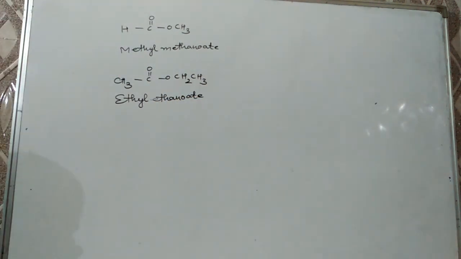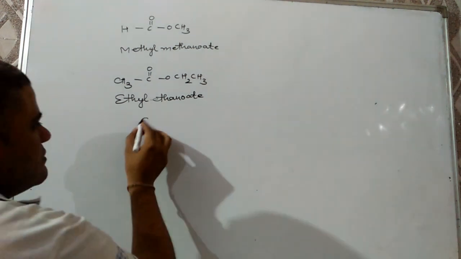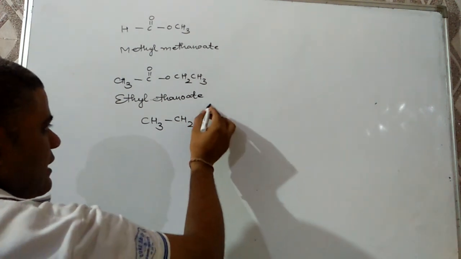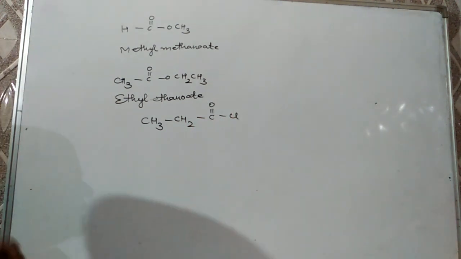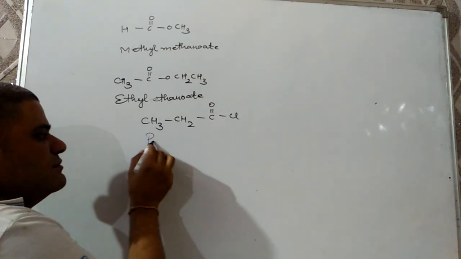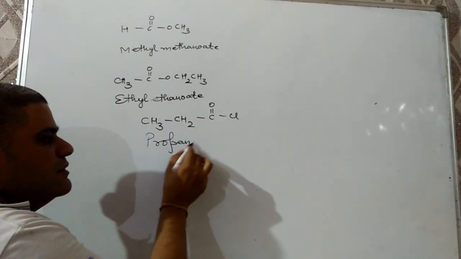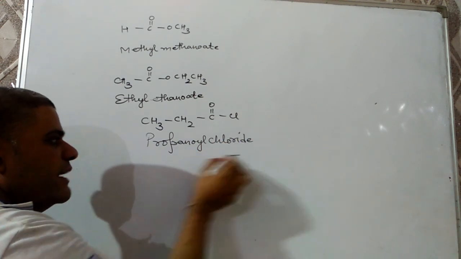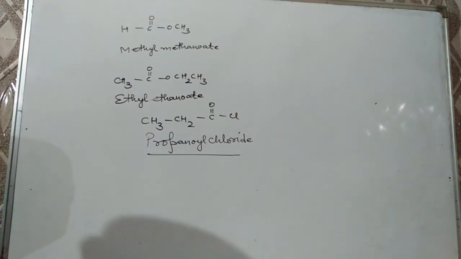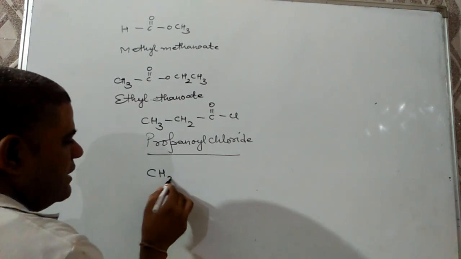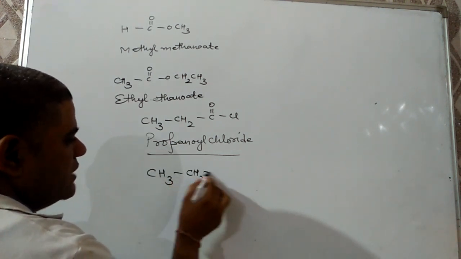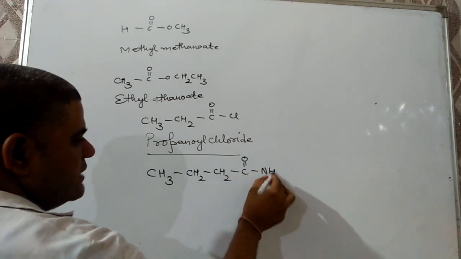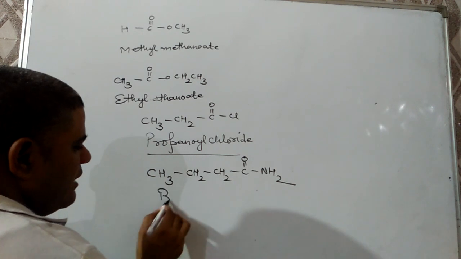Next is acid chloride, CH3, CH2, CO, Cl. Then its name will be propanoyl chloride. Next, acid amide. The first one will be CH3, CH2, CH2, C double bond O, NH2. Then its IUPAC name will be butanamide.